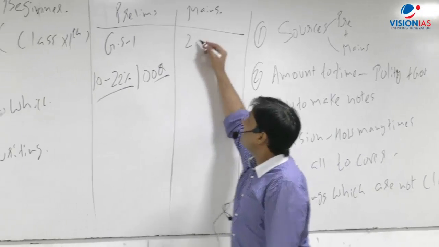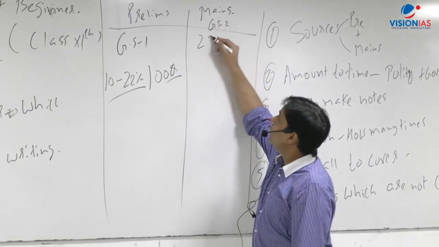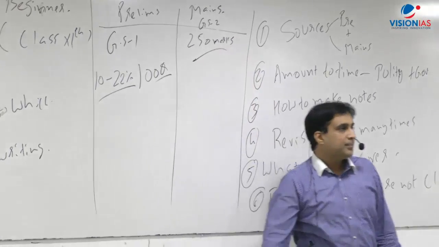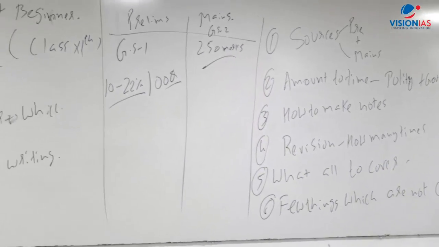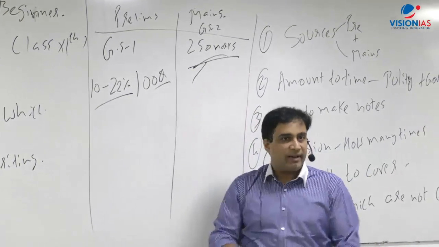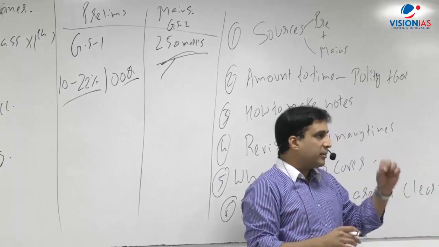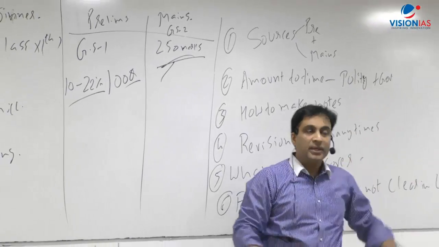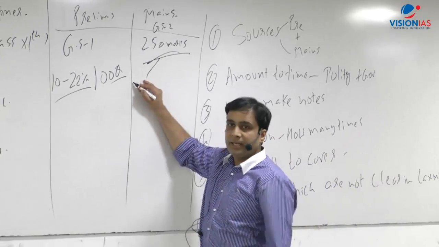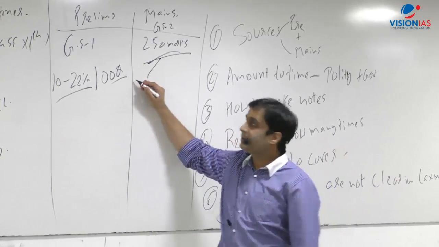Okay. Now mains, GS paper 2, the weightage is 250 marks. It is a paper of 250 marks. Out of this 250 marks paper, you can divide the whole paper. I am giving you some information which is not covered in this question, okay? Out of these 250 marks, I can break the whole paper majorly into 4 subheadings.